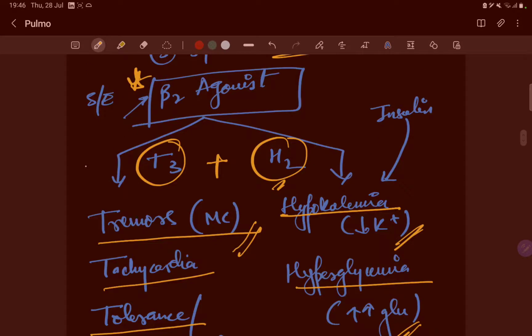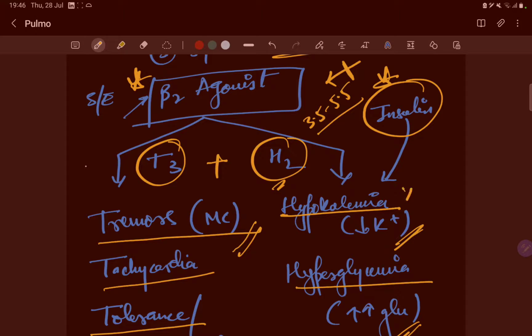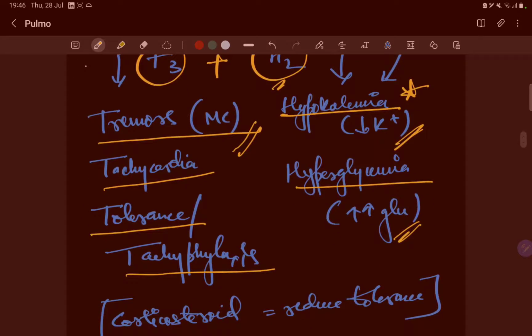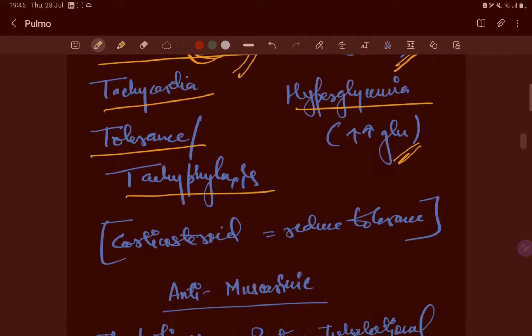Now this hypokalemia, decrease in the potassium level, is also caused by insulin, and these are the potential questions: how you will treat a patient with hyperkalemia. Okay, so normal potassium is 3.5 to 5.5. If it is more than 5.5, how can we reduce it? By using insulin or beta-2 agonist. Okay, so most commonly it is a side effect, right? So you should understand that this is very, very important, and this is the most common side effect. It's a very good MCQ, and it is asked in the viva also.